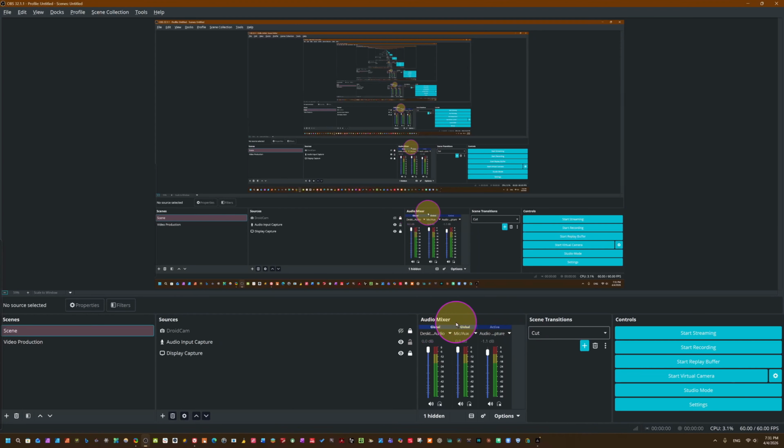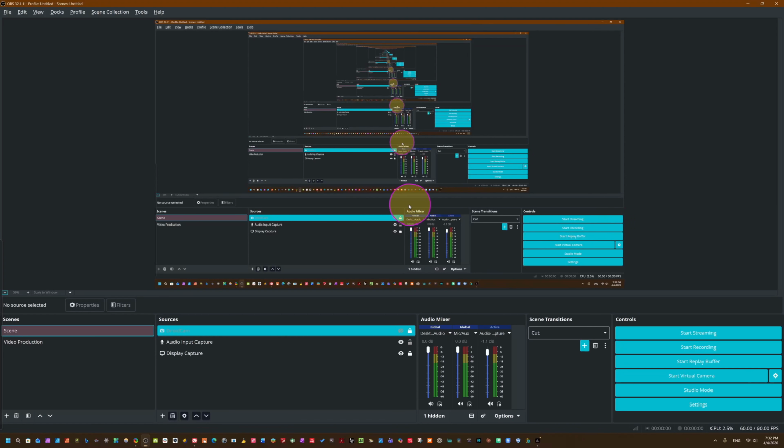So you can see now the audio mixer. Before two updates we had a horizontal mixer. Now you can see we have vertical, meaning this side we have a new style here. Now let's see how to use OBS Studio here.